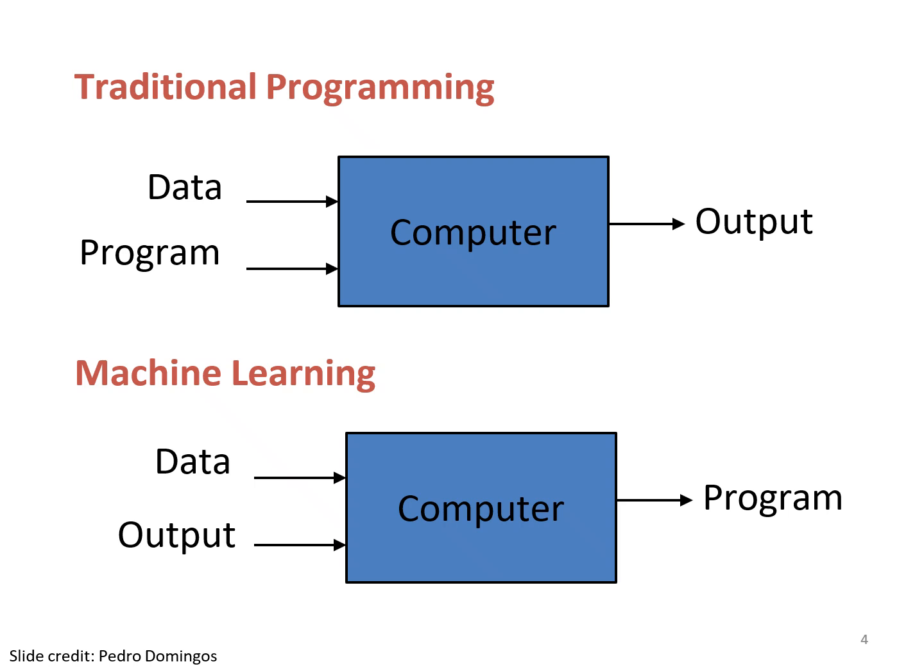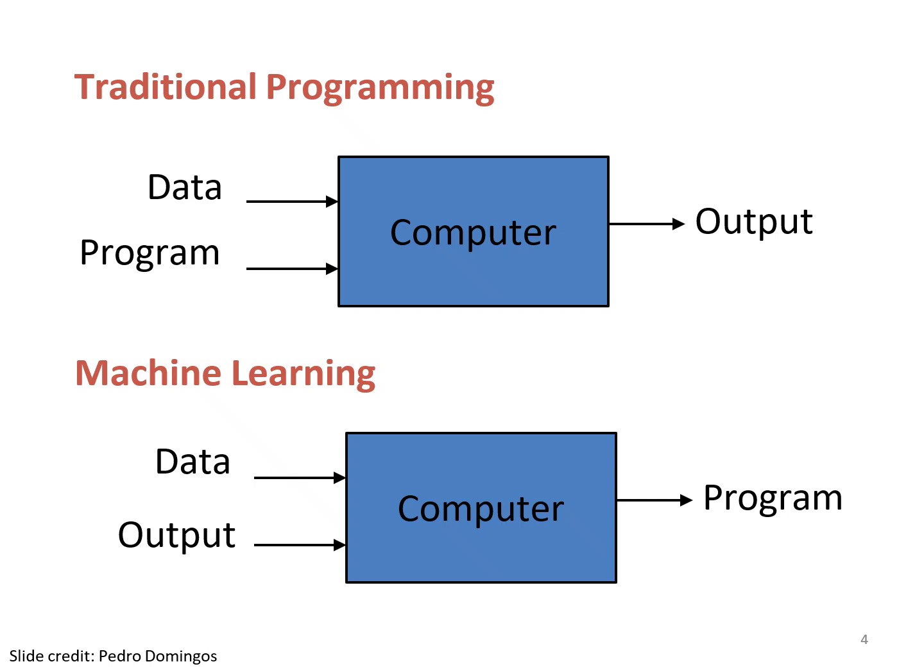With machine learning, the data and the output are combined in the computer, and we get a program as the structure. This ability to learn patterns from the data makes machine learning powerful for solving complex real-world problems.